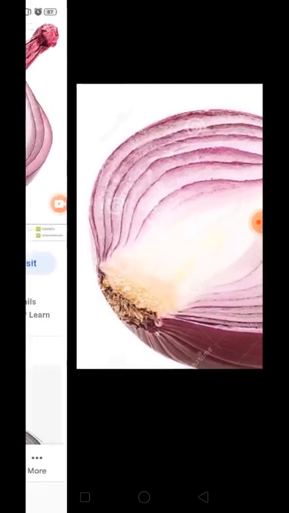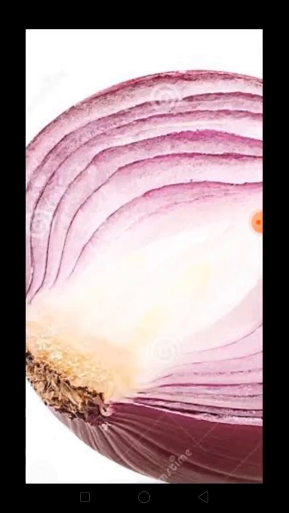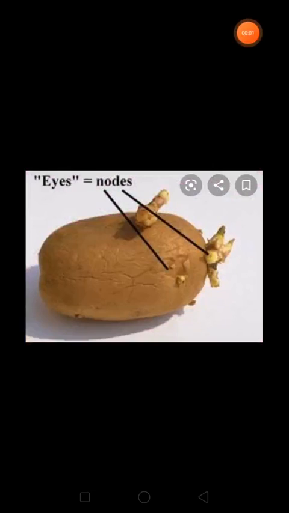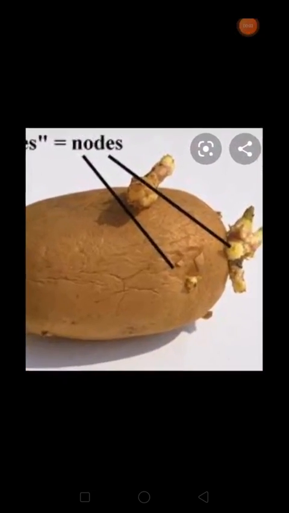This is called a bulb. Bulb is found only in onion. In spring, the stem shoots out from the center of the scale leaves to form a new plant. Each potato has certain depressions.